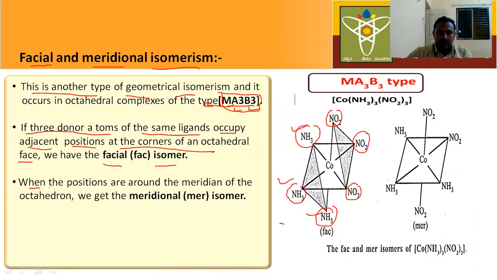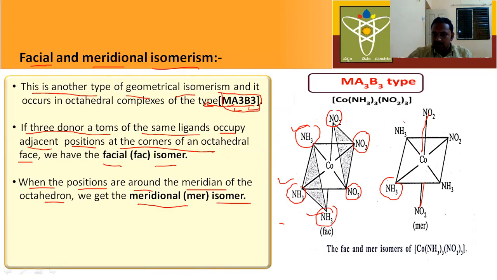Next, if the positions of ligands are around the meridian of the octahedron, then we name it as a meridional isomer. Meridional isomerism. Here, for example, this is upward and this is downward.